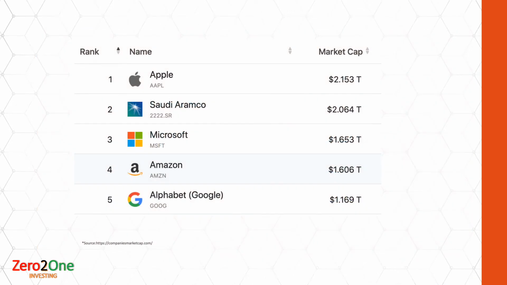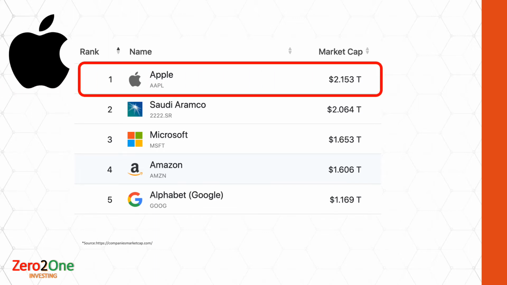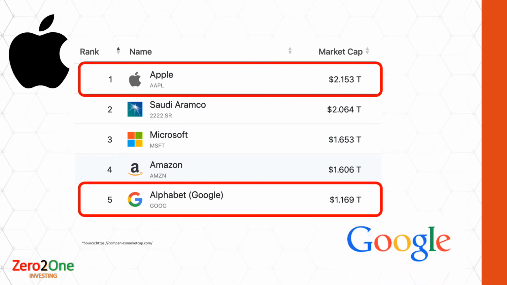This is a list of the world's largest companies by market cap, and today we will be deep diving into Apple, which is ranked first in the list with over 2 trillion market cap, and Google, which is ranked fifth in the list with a market cap of $1.17 trillion.